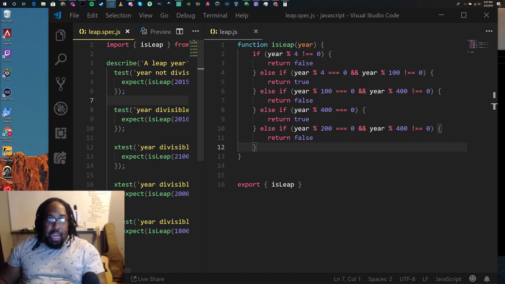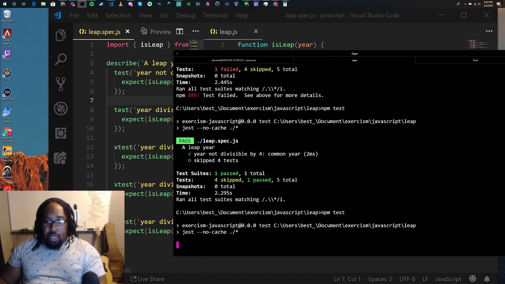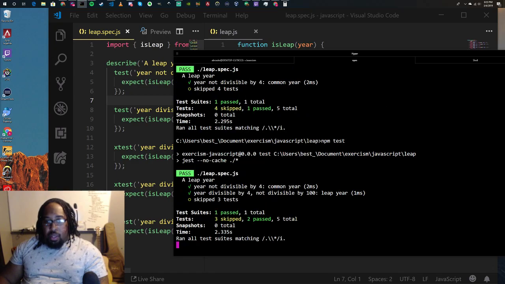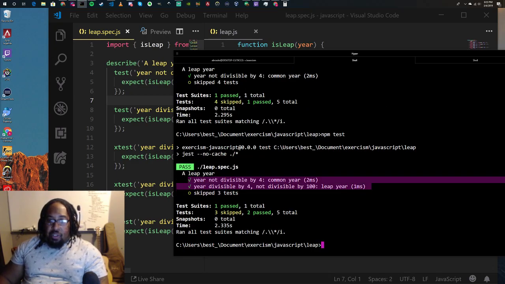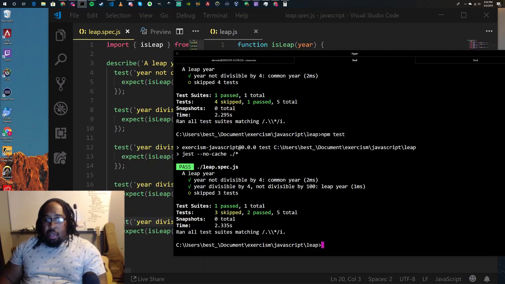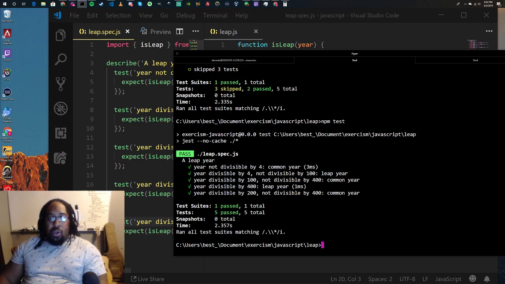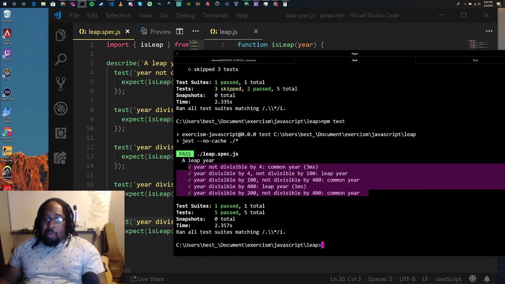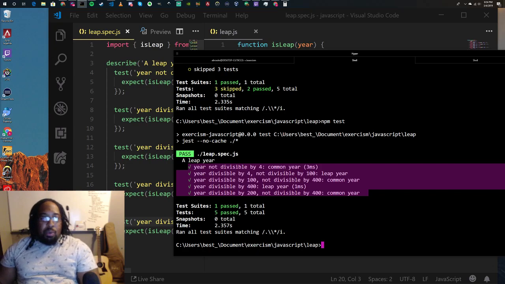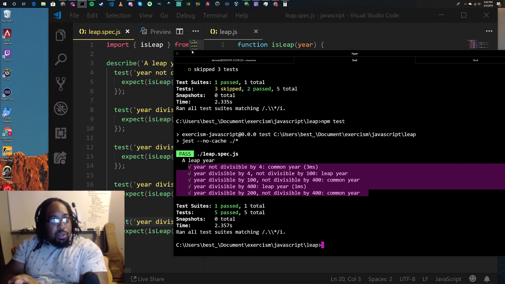And so I removed the X for the second test, and let's run it again. Now it should run just 2 tests because we did pass the first one. You can see here it ran our first 2 tests but skipped the other 3. Let's go ahead and remove all of these X's. Save that. Cool. And just like that, we've completely passed all of our tests. We've solved the problem.